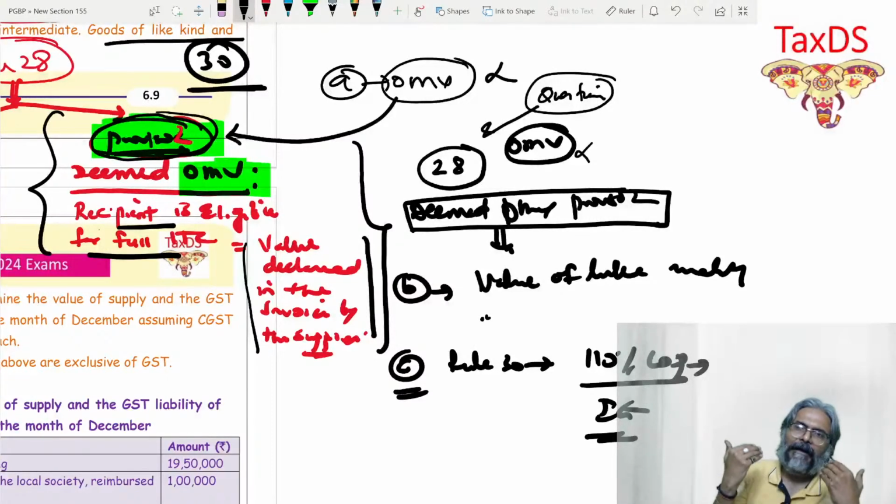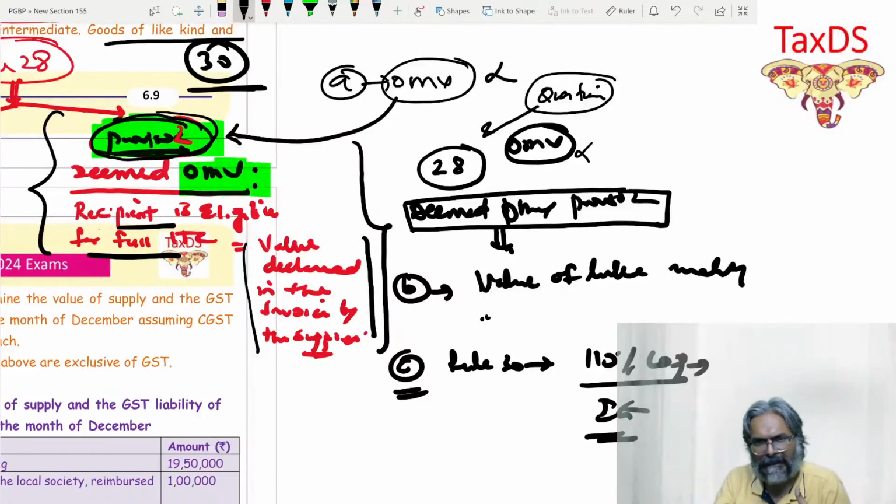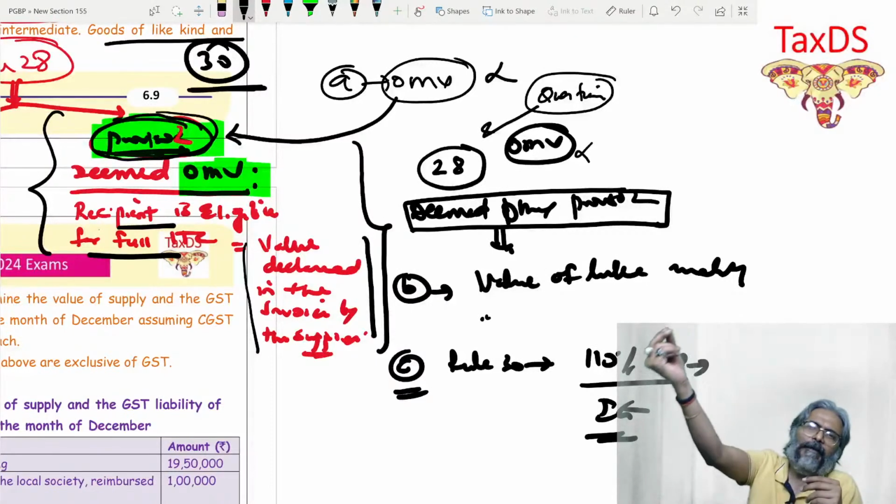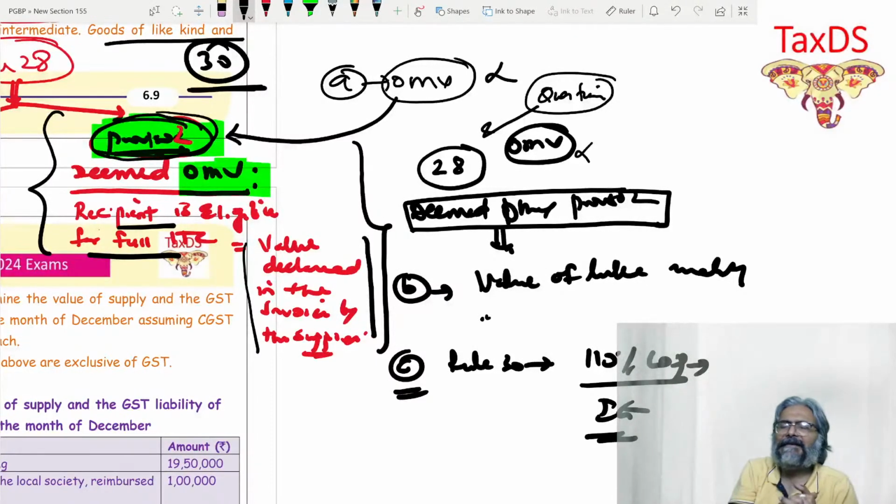Why? Because whatever value I declare, on that value I have paid the GST, and the same GST will be eligible for you to be taken as ITC. The same GST which is paid by me will be made available to you as ITC. That is a zero sum game, which you already are aware of, isn't it? And that exactly is the point.